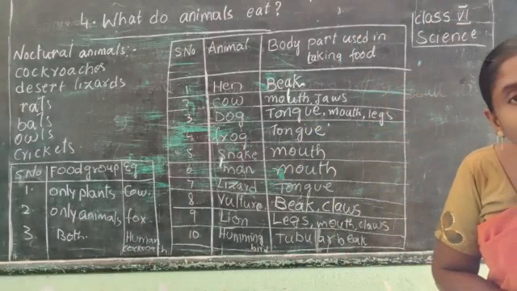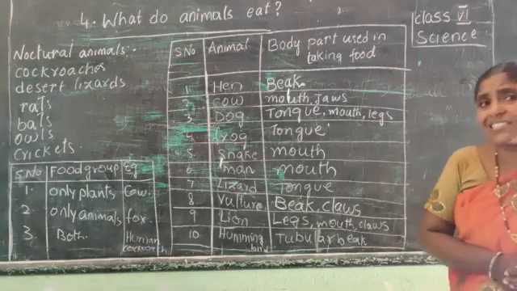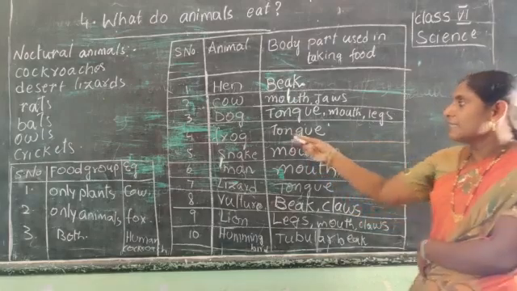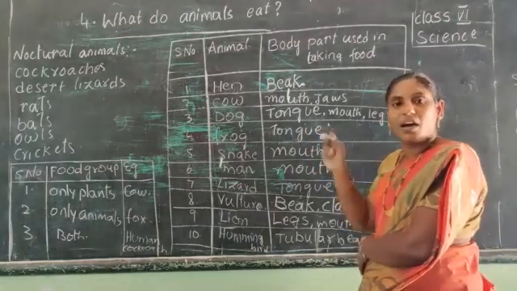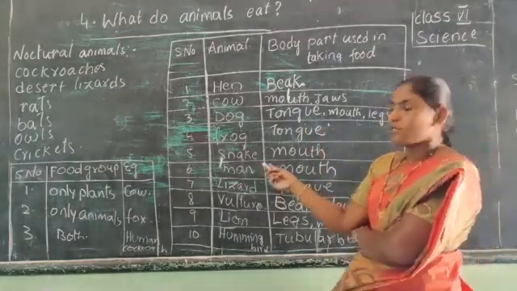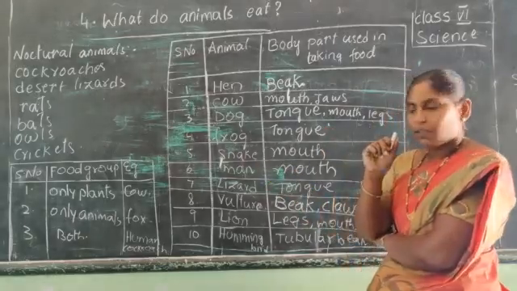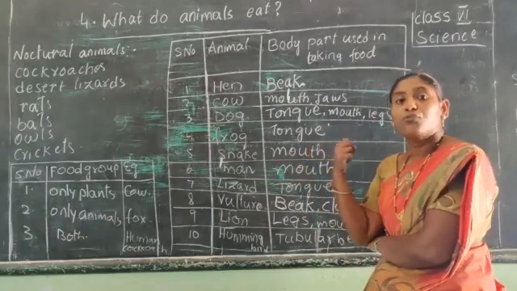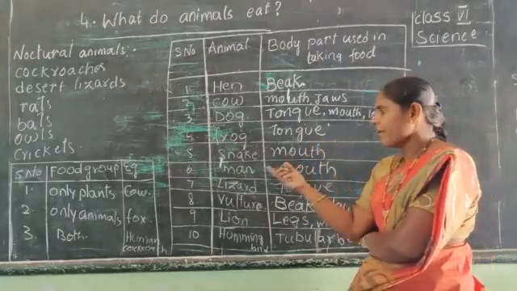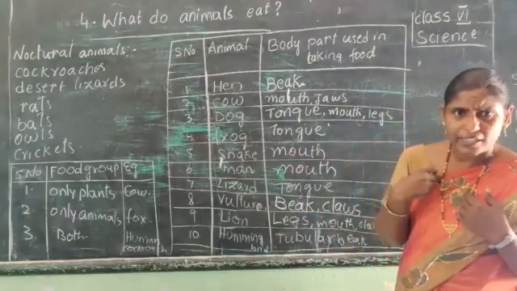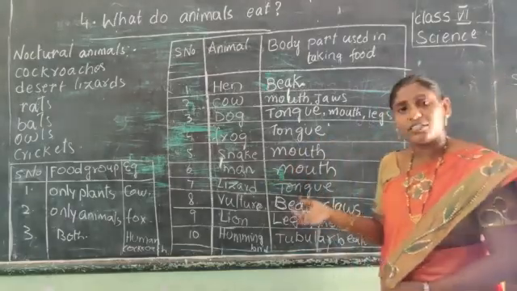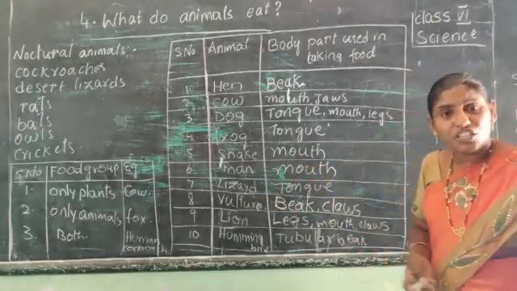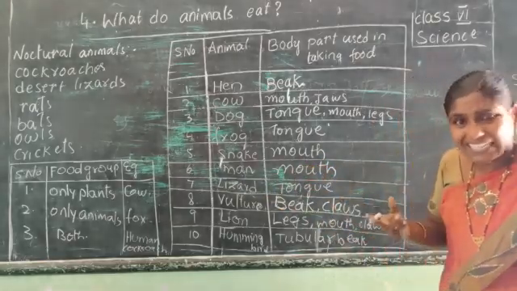So that is why this frog is called an amphibian. It uses its tongue to take the food. Next one, snake. Snake uses its mouth to take the food in. Next, man. We, the human beings, take the food with the help of our mouth and we chew our food with the help of the teeth.